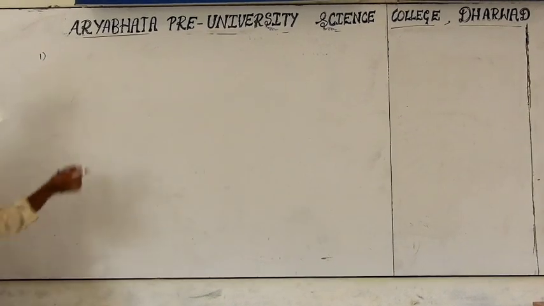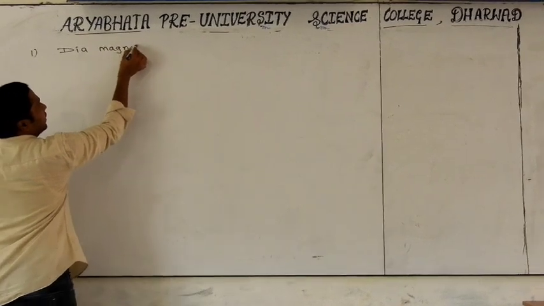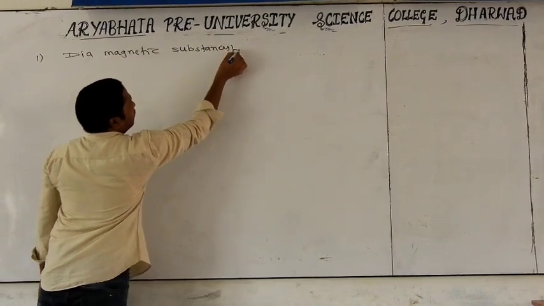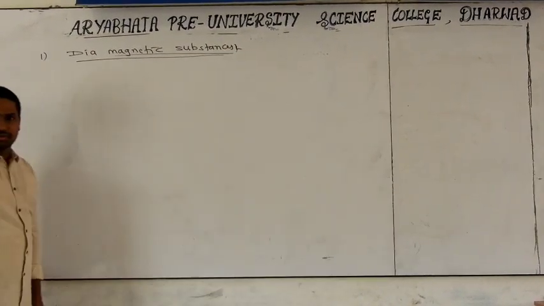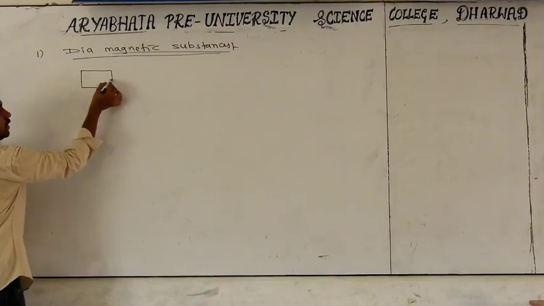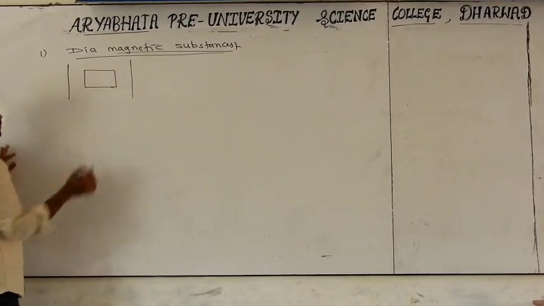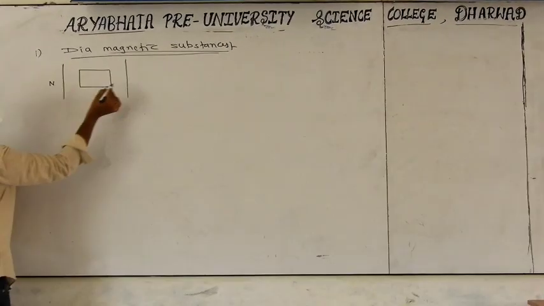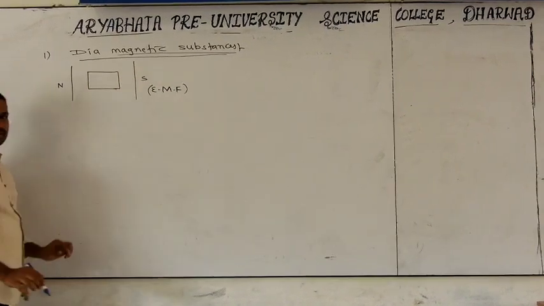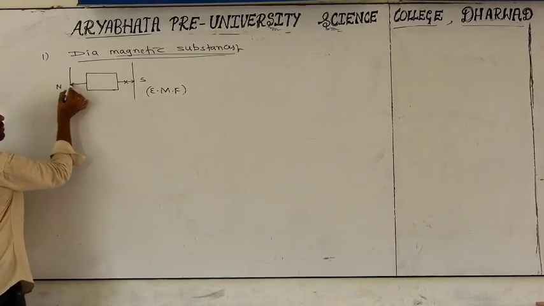The first category we are discussing is diamagnetic substances. I think you may have some idea regarding diamagnetic substances. If you take a particular substance, a solid material, and place it in an external magnetic field, like a north pole and south pole, what happens? This solid material will not attract this external magnetic field.